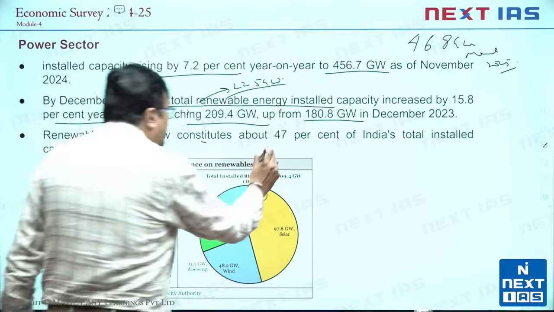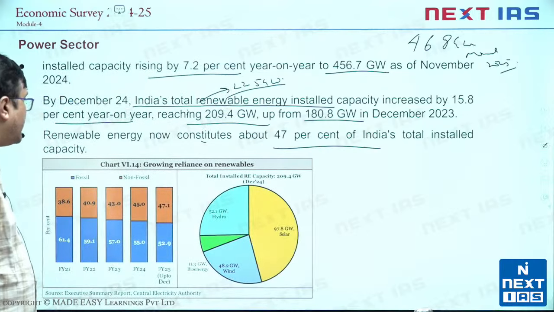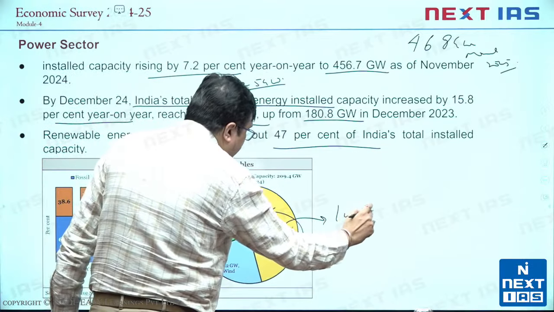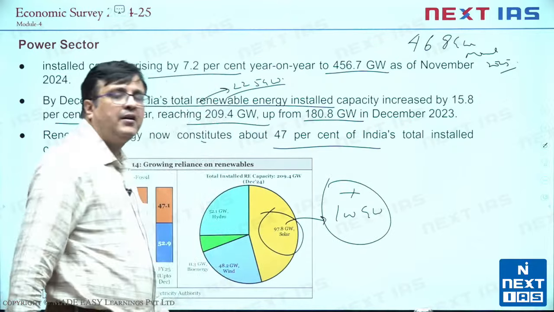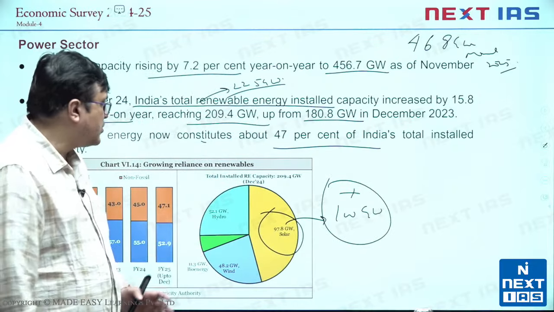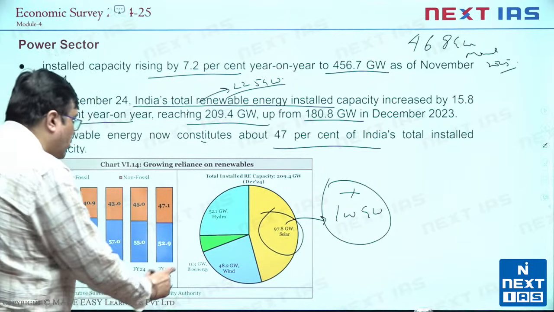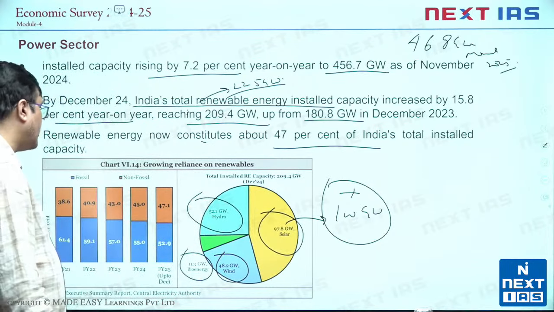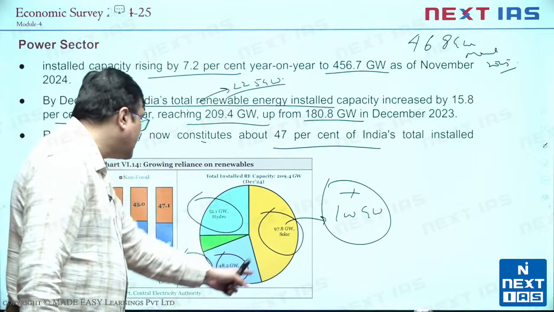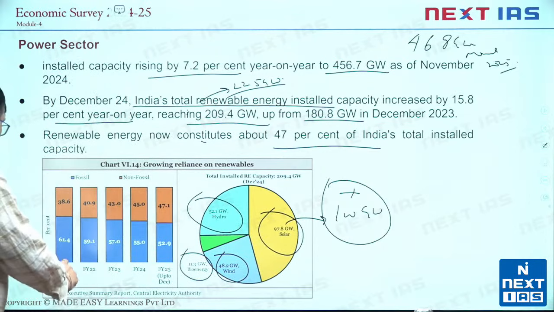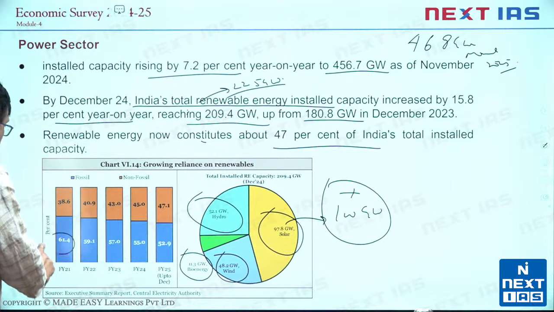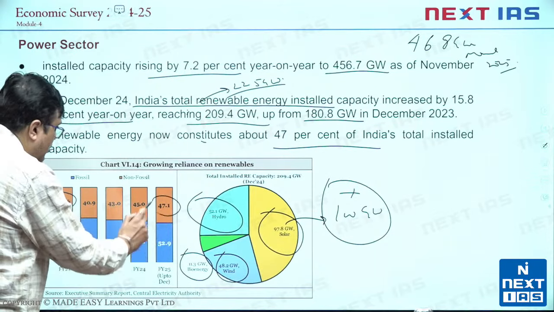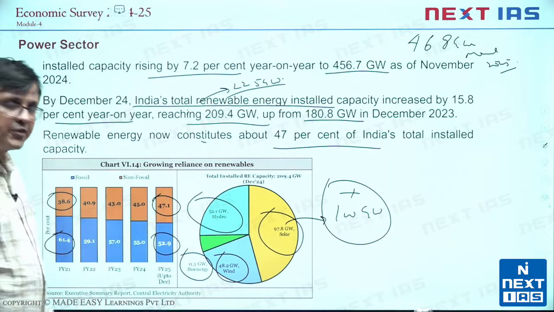Of course, 47% of India's total installed energy is renewable energy. What we see is 97.8 gigawatt of solar energy. Solar energy has now passed 100 gigawatt. It has been affirmed by the National Solar Energy Development Mission. And 48.2 gigawatt is wind, 11.3 gigawatt bioenergy, 52 gigawatt hydro. So this is the distribution of renewable energy capacity in India. And if you see the difference in fiscal year 24, fossil was 61.4 and non-fossil was 38.6. By fiscal year 25, now non-fossil is 47 and fossil is 52.